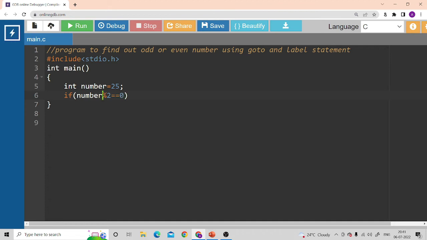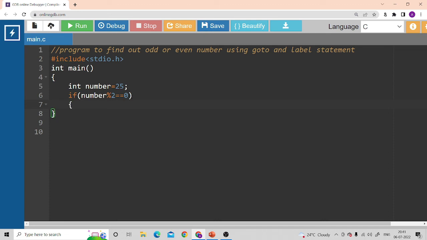This percent sign is called modulus. Modulus means you're checking the remainder. Whenever you divide the number by 2, the remainder has to be 0, then only you can call it an even number. If the remainder is not 0, anything other than 0, it has to be an odd number. So if number % 2 == 0, if the remainder is 0, then we'll go to even label. We'll create one label called even. Else we'll go to odd label.